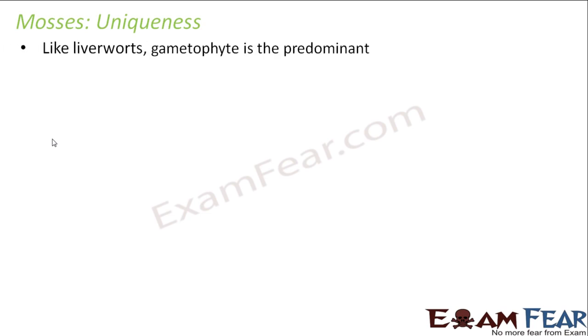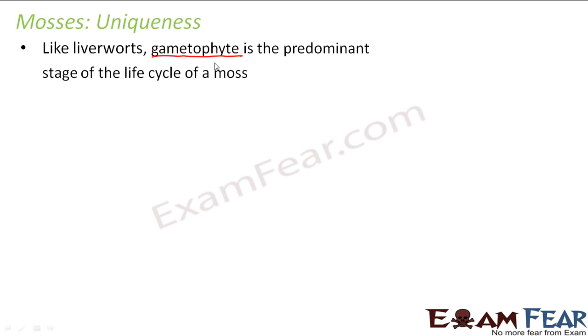Now when I talk about uniqueness of mosses, what is special about mosses? What is that unique characteristic about mosses? Like liverworts, gametophyte is the predominant stage of the life cycle of a moss. As I said, in case of liverwort, we saw that the haploid gametophyte phase was the dominant phase of the liverwort. So here also it is similar. Here also gametophyte is the predominant stage. But in this case, gametophyte itself consists of two stages.